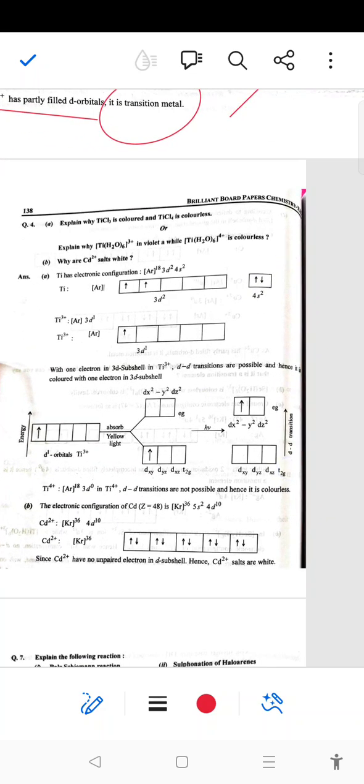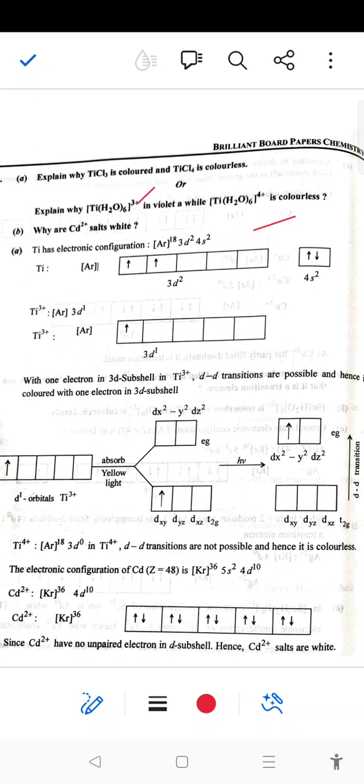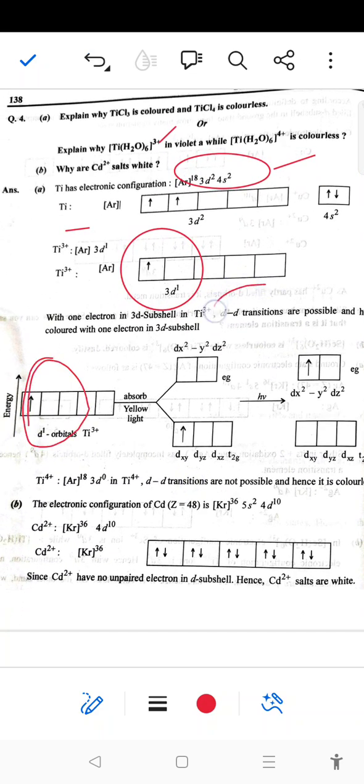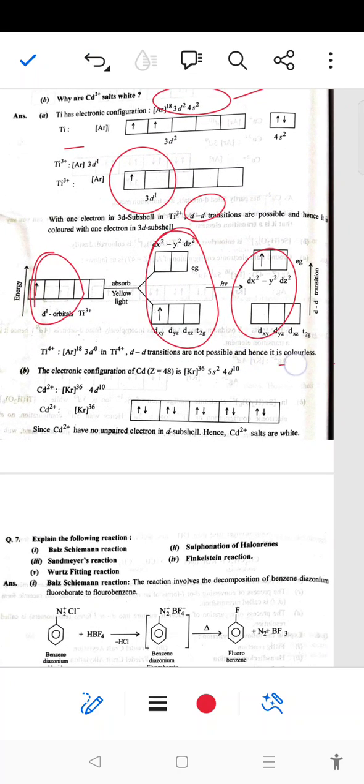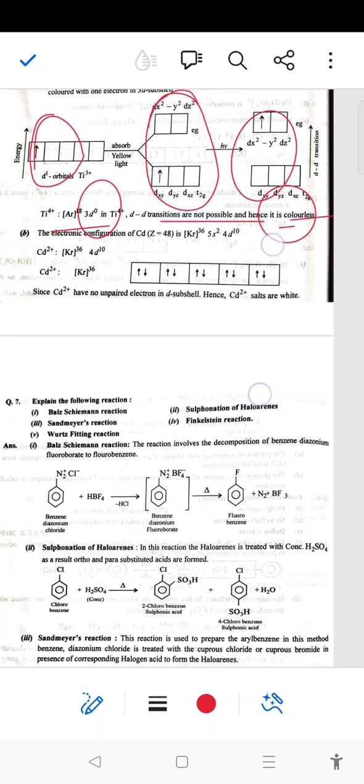Next, explain why [Ti(H2O)6]3+ is violet while [Ti(H2O)6]4+ is colorless. Again, that depends upon the electronic configuration and the number of unpaired electrons. In titanium, the configuration is 3d2 4s2, and in titanium 3 positive it gives only 3d1. So one unpaired electron will show d-d transition, and due to the d-d transition it shows color. On the other hand, titanium 4 positive is 3d0, so no d-d transitions are possible, hence it is colorless.